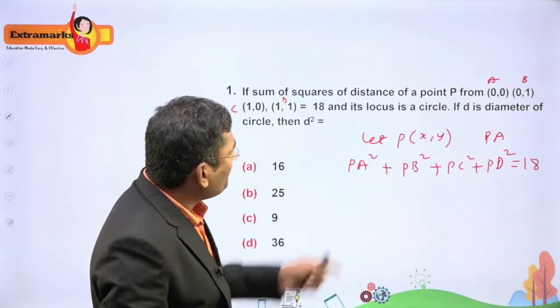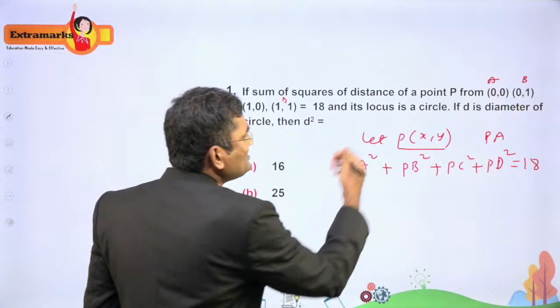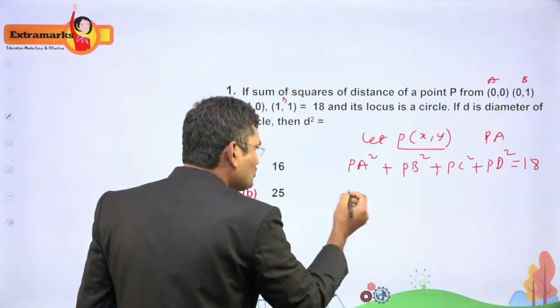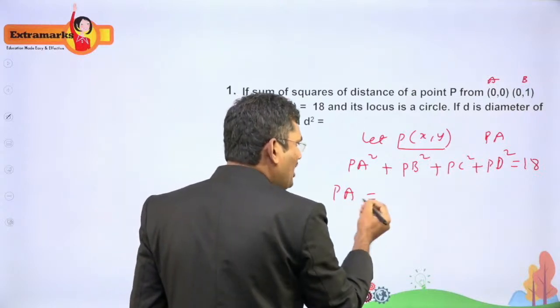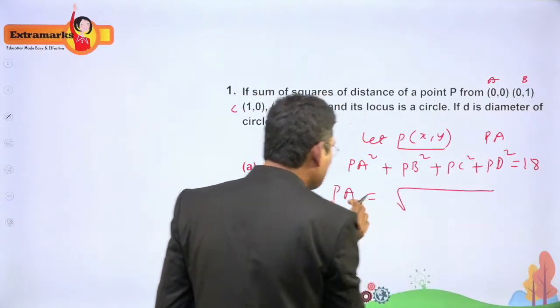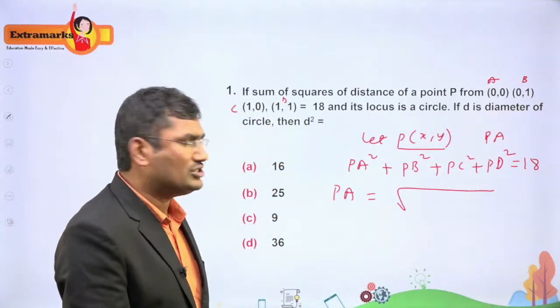Now for PA square, we assume P is (x, y) and A is (0, 0). I am finding it separately first. PA is the square root of (x2 minus x1) whole square plus (y2 minus y1) whole square.